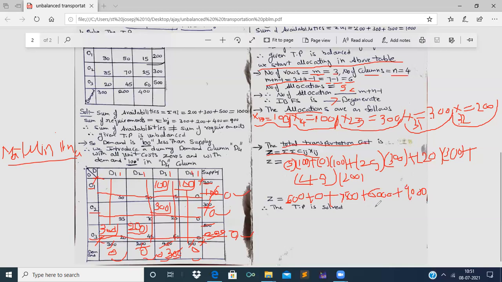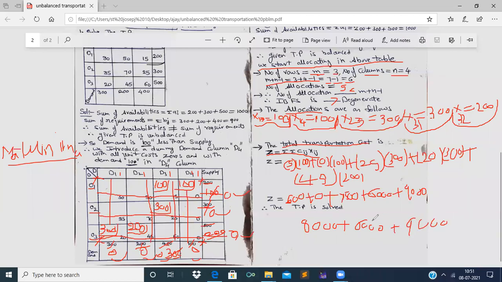7,500, right? Now, if we add 7,500 plus 500, we get 8,000. 8,000 plus 6,000 plus 9,000, right?